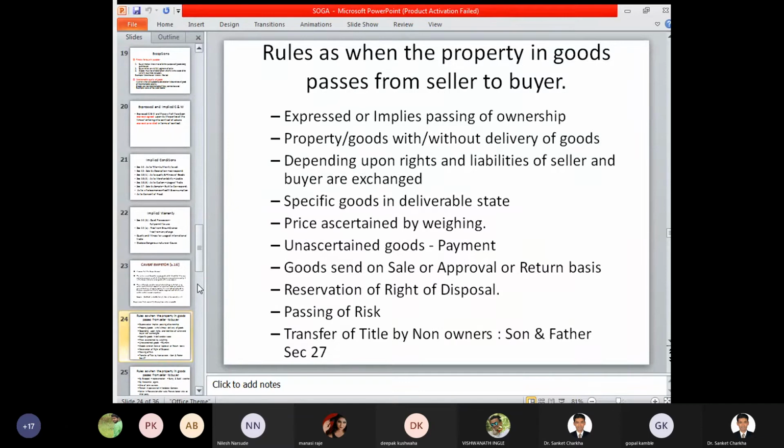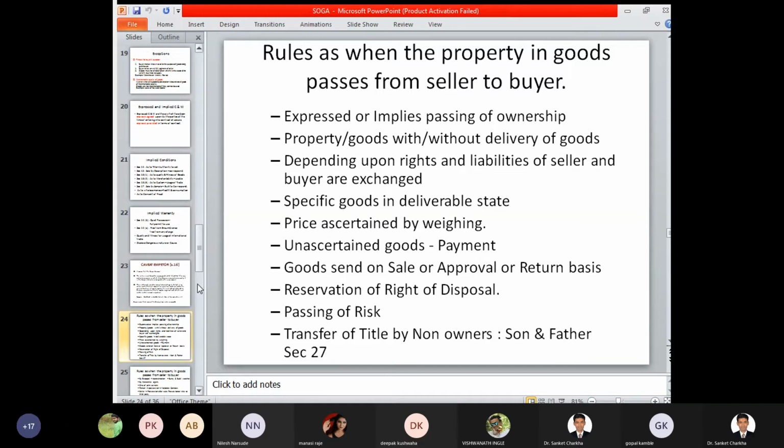If the goods are of an uncertain nature and you have made a certain payment for the uncertain goods also, then at this stage also the property in goods has been transferred. For example, you gave a certain phone call, and based on your phone call you placed a certain order of those goods and services, and based on the order placed, you made a payment to the particular vendor or seller. So as soon as you make a payment to that seller, the property or the ownership rights in the goods pass from seller to the buyer immediately.